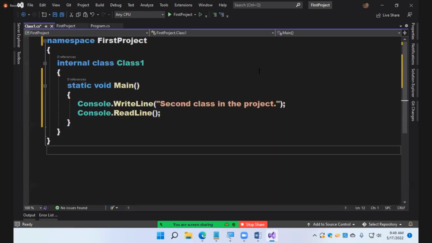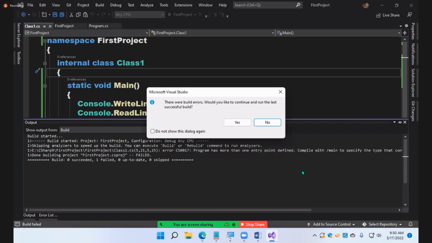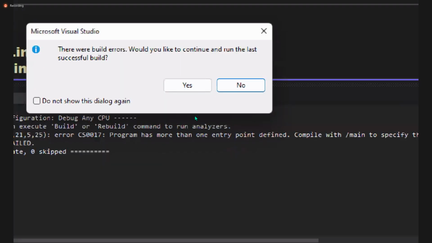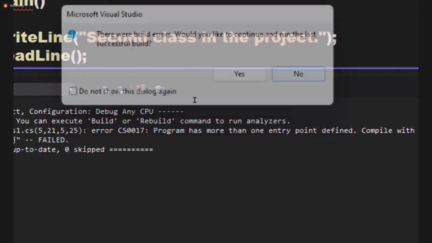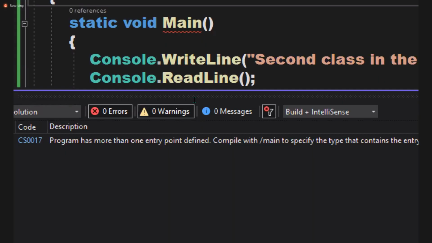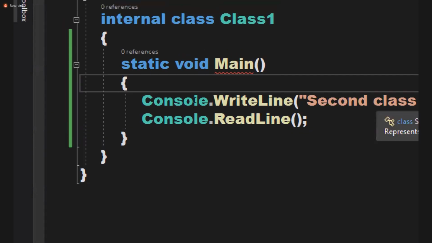Now how to run? F5. When I run F5, it's compiling the code. Errors, there are errors in the code. Where do we have the error? The error is showing under Main. Can you guess what the error is? It's not the syntax.